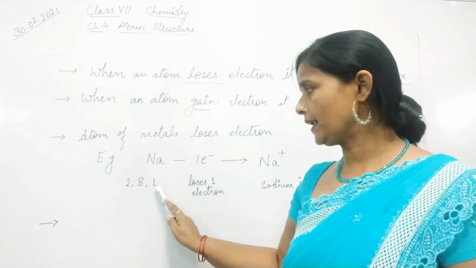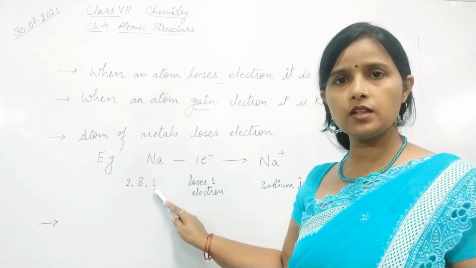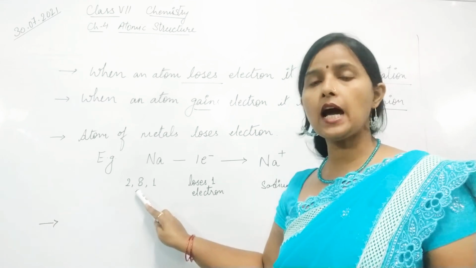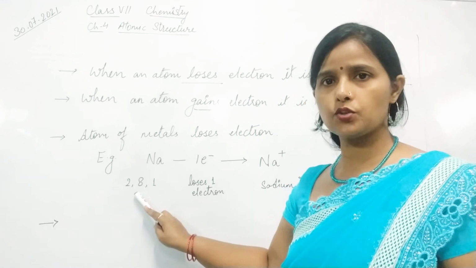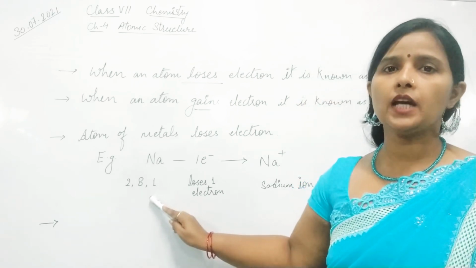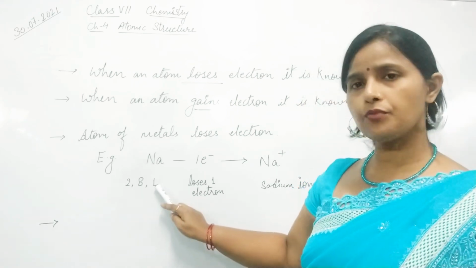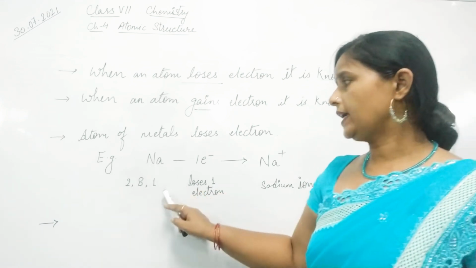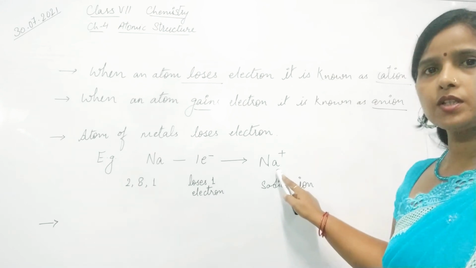So this 1 is the extra electron in the 3rd shell. The first and second shells are fully occupied by electrons. So in the 3rd shell it has 1 extra electron, and this 1 extra electron will be lost. Now while losing, it is becoming a positive ion.